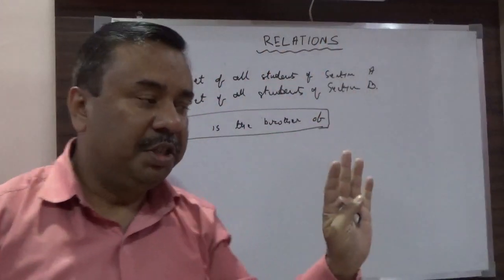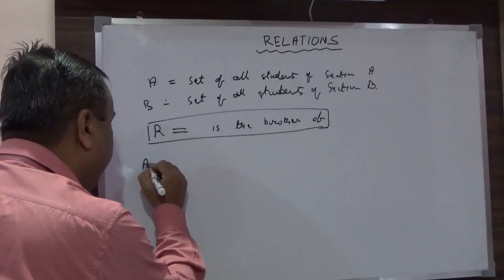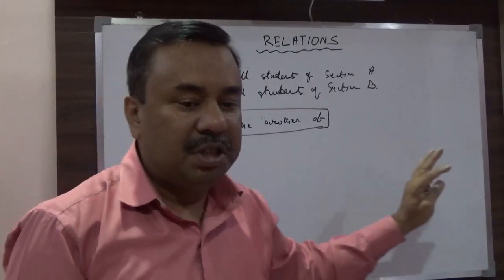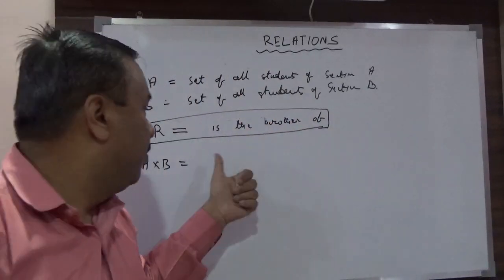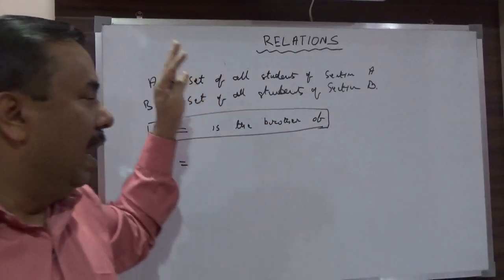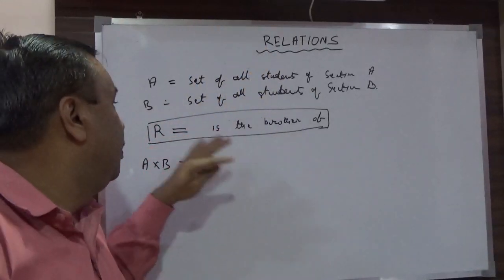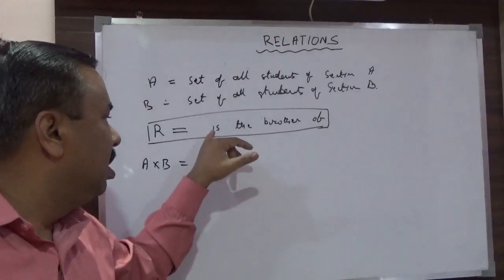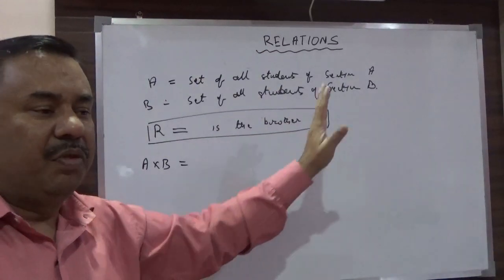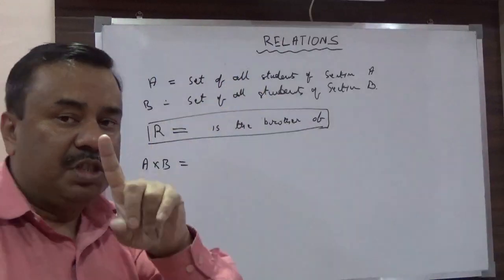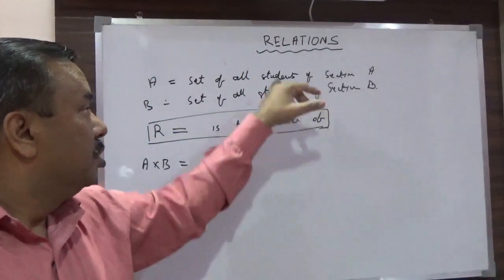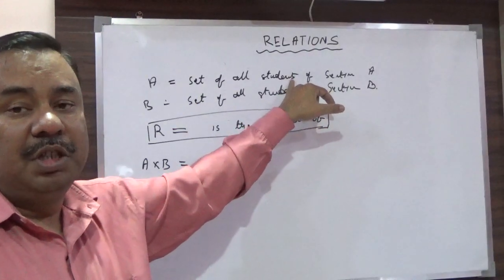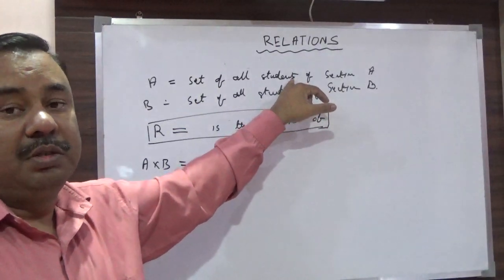So the first condition: from A cross B, obviously in all the elements the first member will be from set A and the second member will be from set B. Now see, the first member has to be the brother of the member from set B. So the necessary condition: I have written only students, but this doesn't mean whether the student is a girl or a boy.